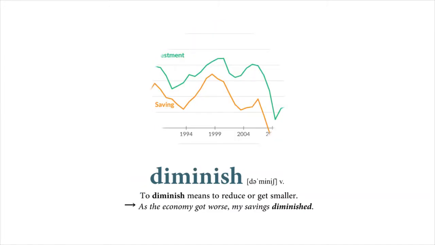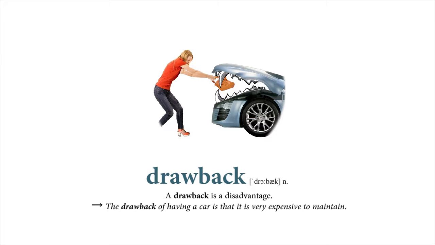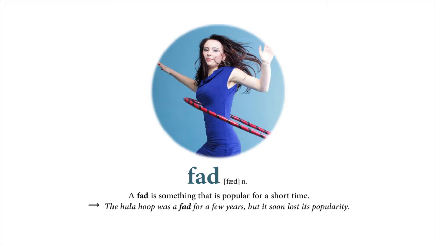Diminish. To diminish means to reduce or get smaller. As the economy got worse, my savings diminished. Drawback. A drawback is a disadvantage. The drawback of having a car is that it is very expensive to maintain. Fad. A fad is something that is popular for a short time. The hula hoop was a fad for a few years, but it soon lost its popularity.